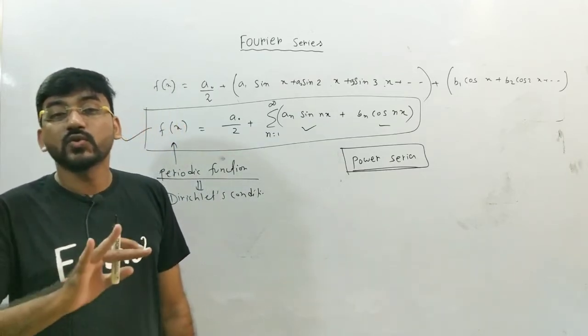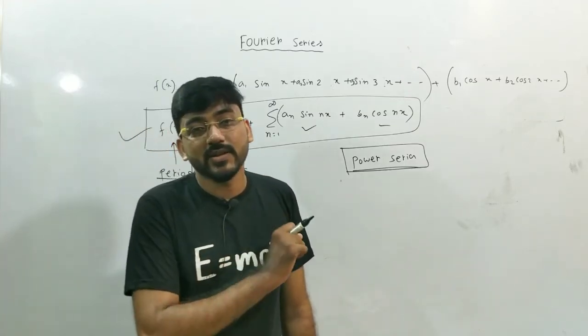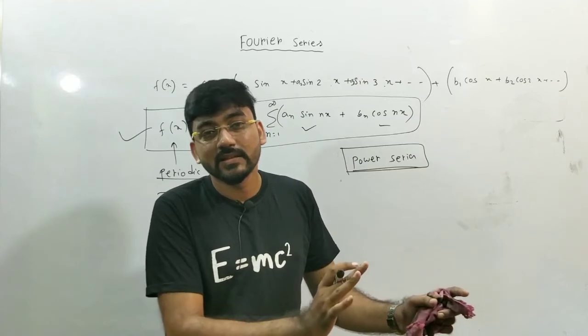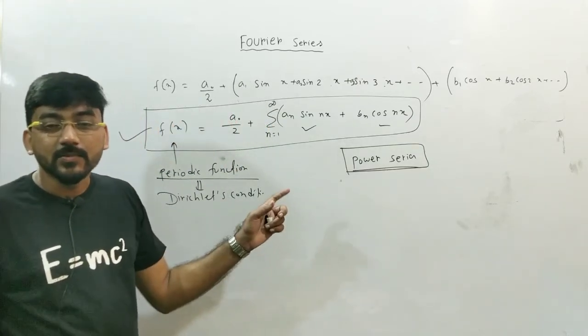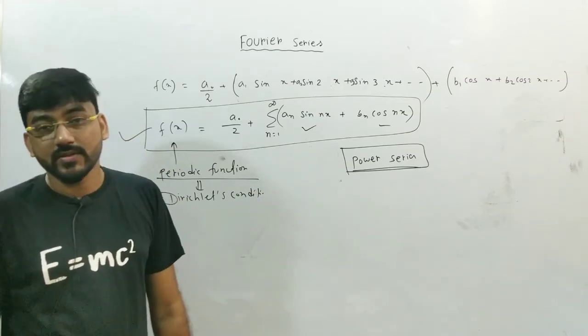In that case, sometimes in physics, we need to express the function in terms of sine and cosine, or in terms of series. The only way of doing this is to expand in Fourier series.